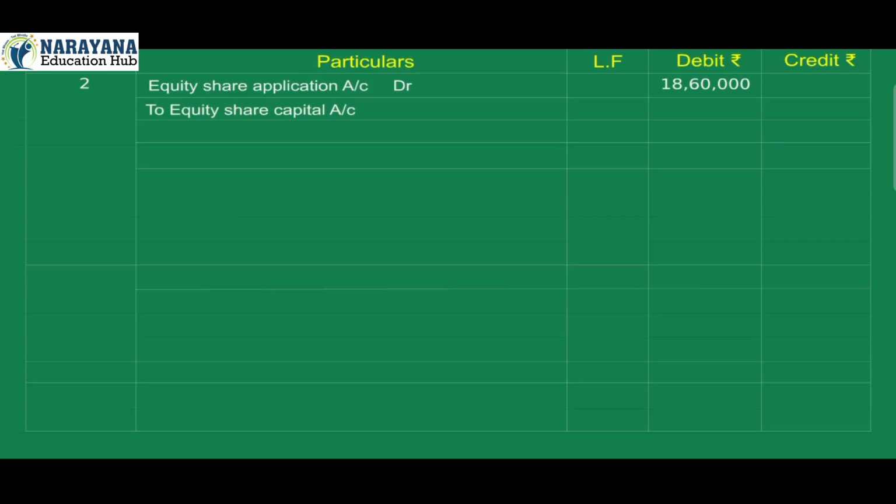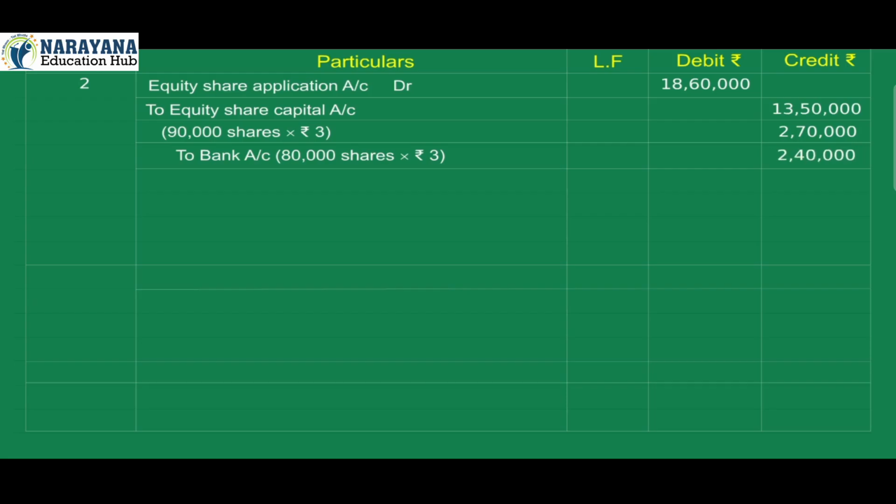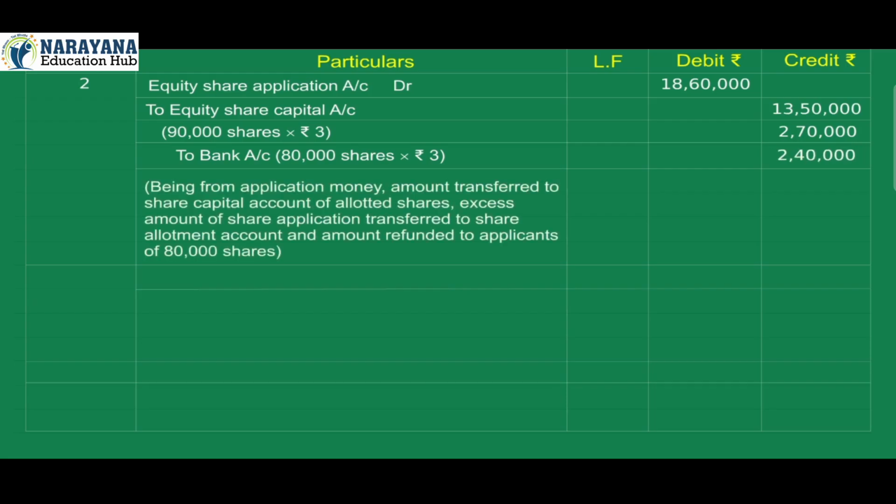Equity share capital account, 4,50,000 shares into ₹3, credit 13,50,000. Equity share allotment account, 90,000 shares into ₹3, credit 2,70,000. To bank account, credit 80,000 shares into ₹3, 2,40,000. Being from application money, amount transferred to share capital account of allotted shares, excess amount of share application transferred to share allotment account and amount refunded to applicants of 80,000 shares.